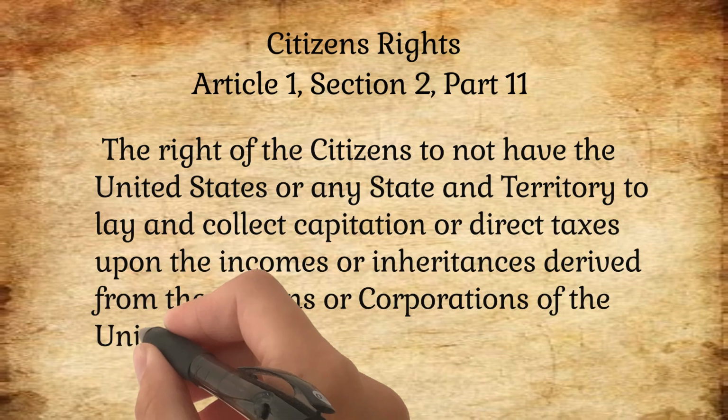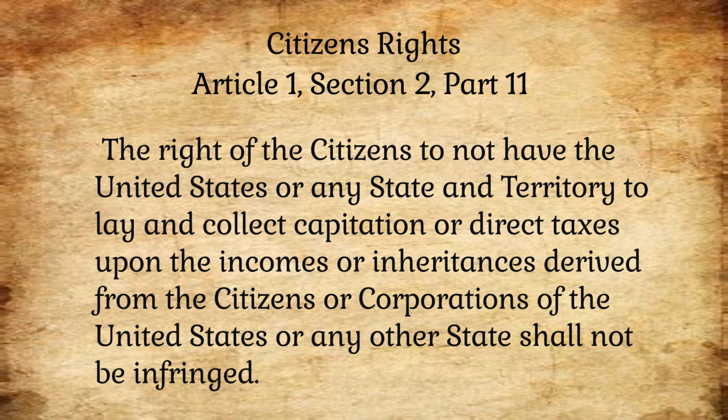This is why we at the Citizens Freedom Network believe the only way we can do things is to change the Constitution and bring forth a new Constitution. And one of the biggies right here is the income taxes. So, under the Citizens' Rights section of the new Constitution, the Citizens' Constitution, Article 1, Section 2, Part 11 says, "The right of the citizens to not have the United States or any state and territory to lay and collect capitation or direct taxes upon the incomes or inheritances derived from the citizens or corporations of the United States or any other state shall not be infringed."